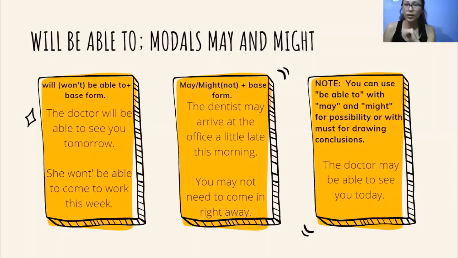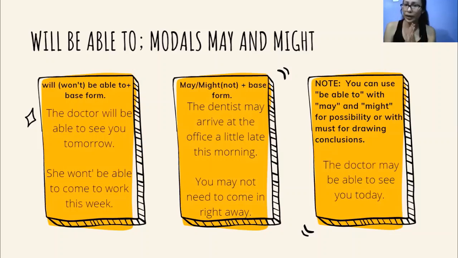And in the second sentence, she won't be able to come to work this week. It means she can't come to work this week. Also, we have may and might. Obviously, we have the negative form, which is may not or might not, plus base form. For example, the dentist may arrive at the office a little late this morning. Also, you may not need to come in right away.